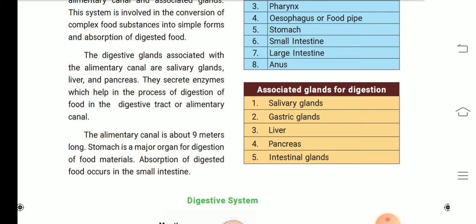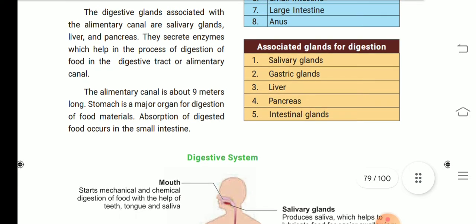The digestive glands associated with the alimentary canal are the salivary glands, liver and pancreas. These are the three digestive glands. They secrete enzymes which help in the process of digestion of food in the digestive tract or alimentary canal.